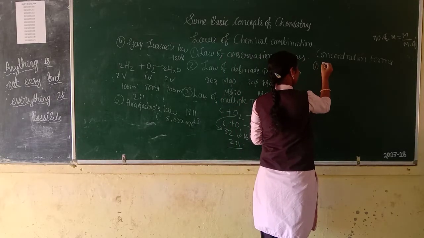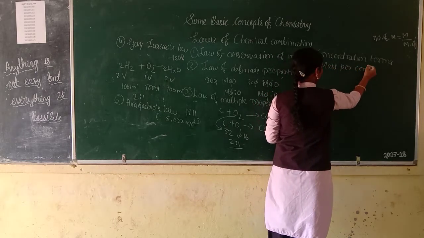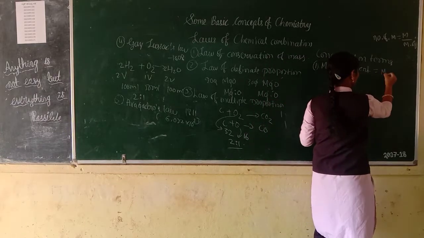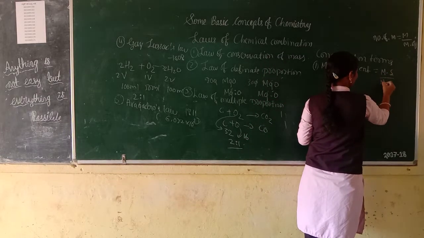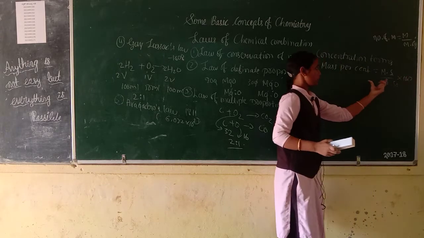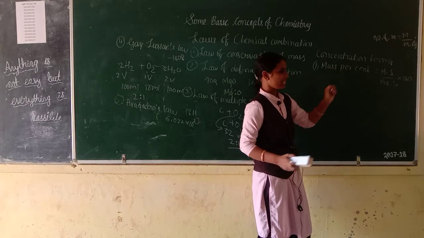First one is mass percent or weight percent. It means mass of solute by mass of solution into 100. This is the formula for mass percent or weight percent.